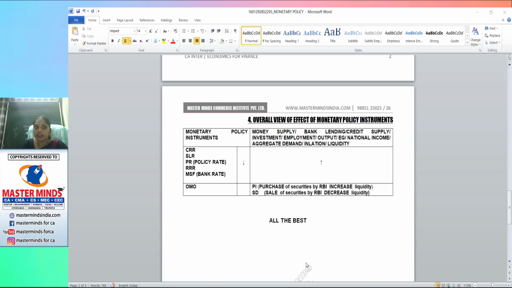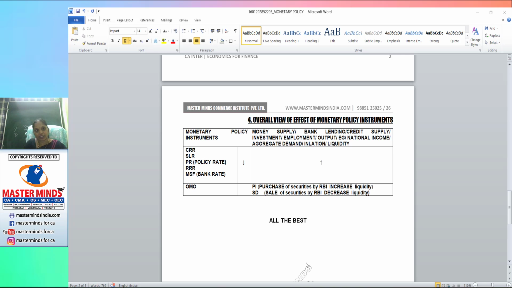We have to experience economic retardation, so it will affect economic growth, and ultimately economic growth affects national income. As national income falls, aggregate demand falls, which means we can expect deflation. If aggregate demand rises, we can expect inflation. Right, inflation or deflation leads to changes in the liquidity position of the economy.